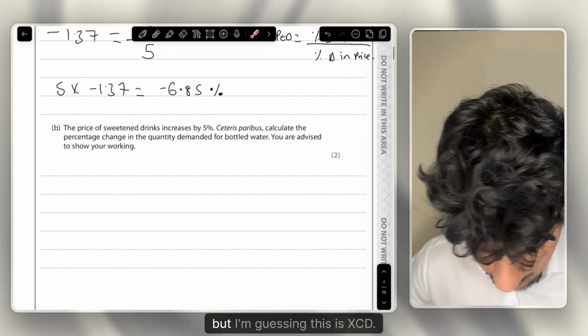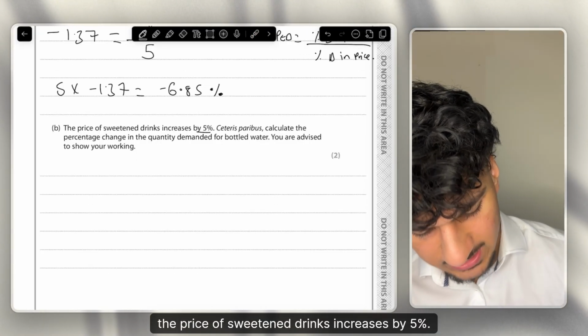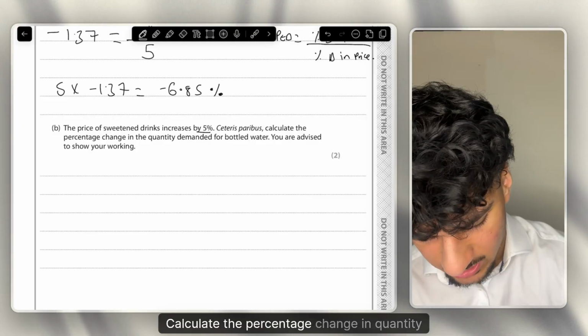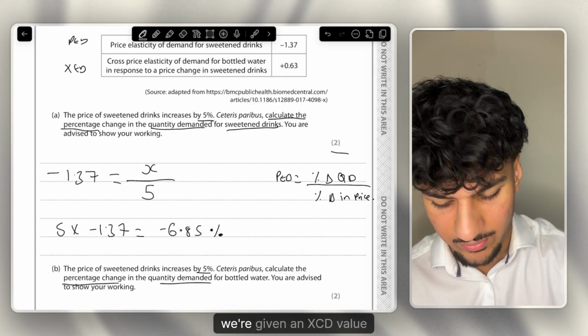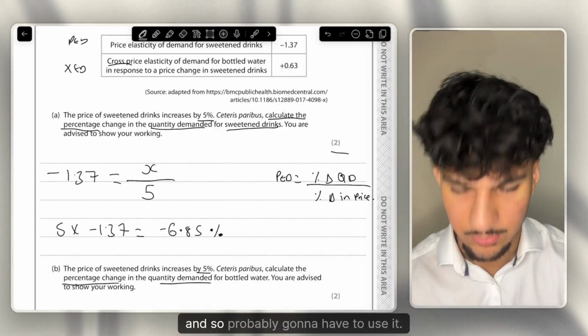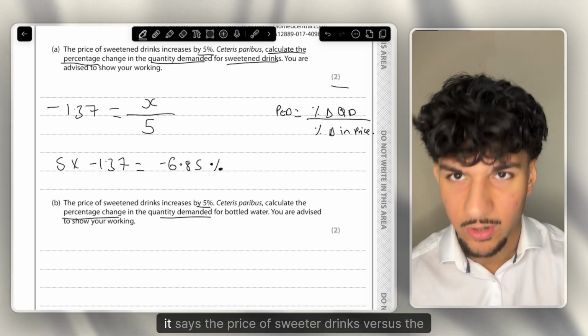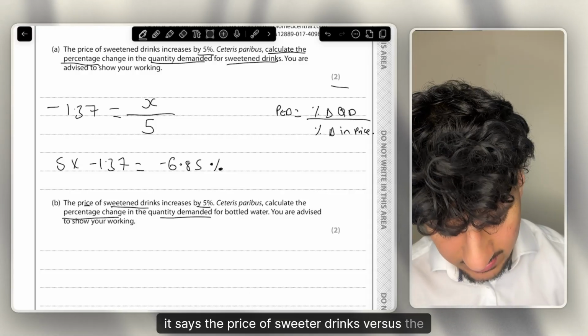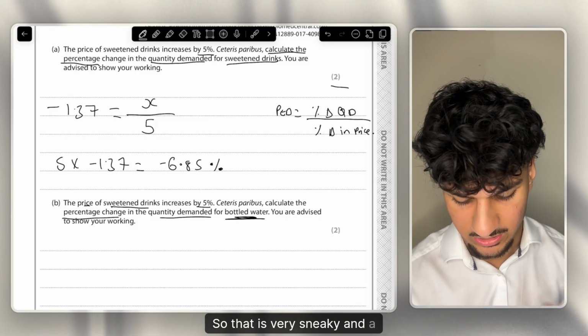It looks similar, but I'm guessing this is XED. But the price of sweetened drinks increases by 5%. Calculate the percentage change in quantity demanded. Okay, the reason why I guess it's XED is because firstly, we're given an XED value, so we're probably going to have to use it. And also, on second reading of the question, it says the price of sweetened drinks versus the quantity demanded of bottled water.